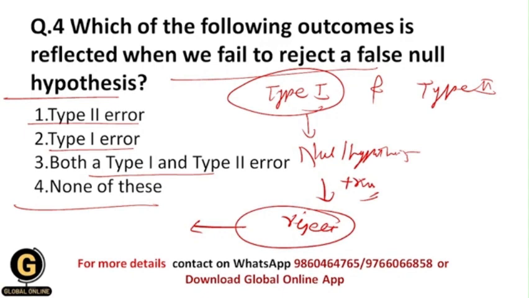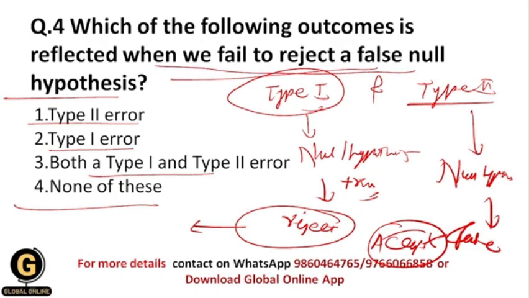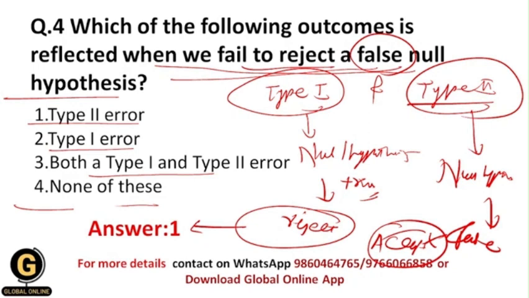And in what situation does type 2 error happen? Whenever there is a null hypothesis and this null hypothesis is false, but I am not going to reject it, so I am going to accept it. In this situation type 2 error happens, and that's why the above situation in the question is the type 2 error, because here the null hypothesis is false, but we are failing to reject it. It means the null hypothesis is false, but we are accepting it, so your outcome will be type 2 error.